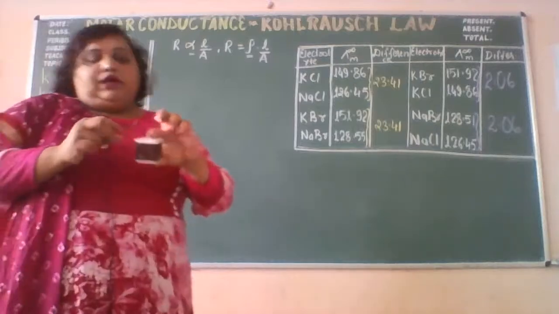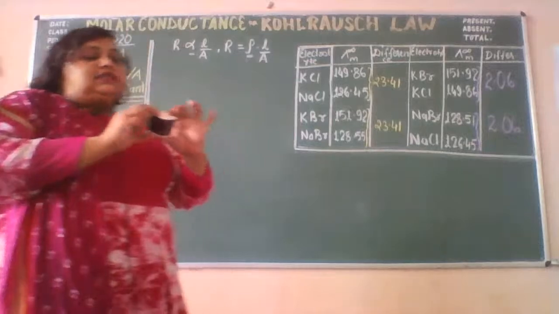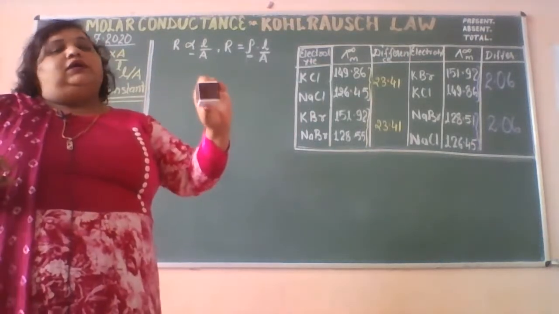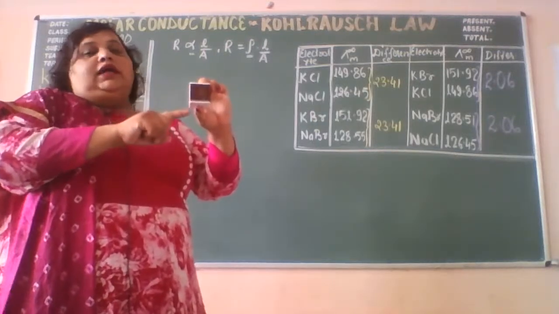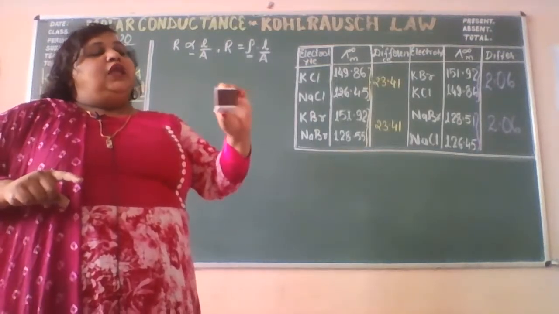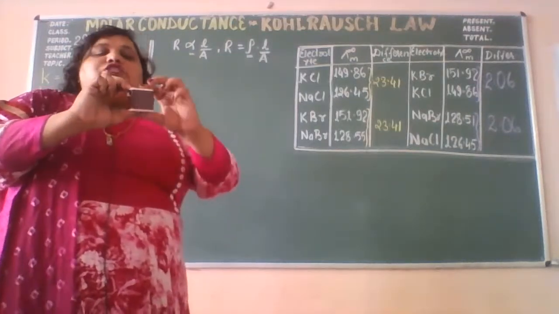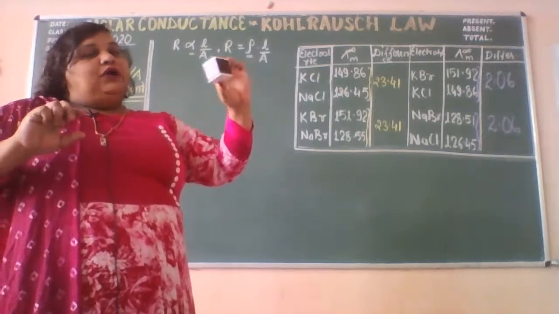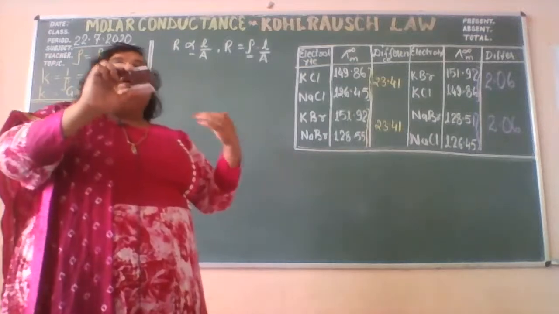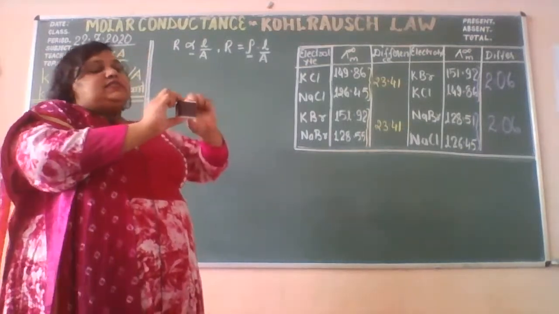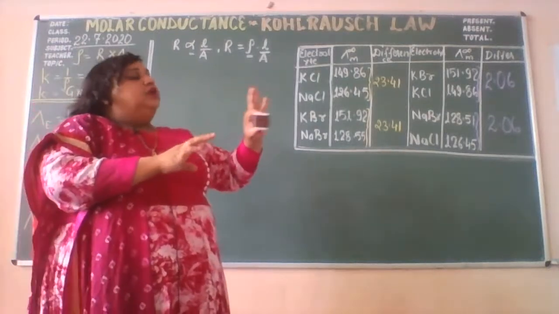In case of the electrolyte, I can assume it like a cube having the dimensions 1 centimeter length and 1 centimeter breadth. How much solution can be filled in this cube? Suppose it's not exactly 1 centimeter, but you have to imagine a cube in which the solution is filled, its length is 1 centimeter, width is 1, height is 1.